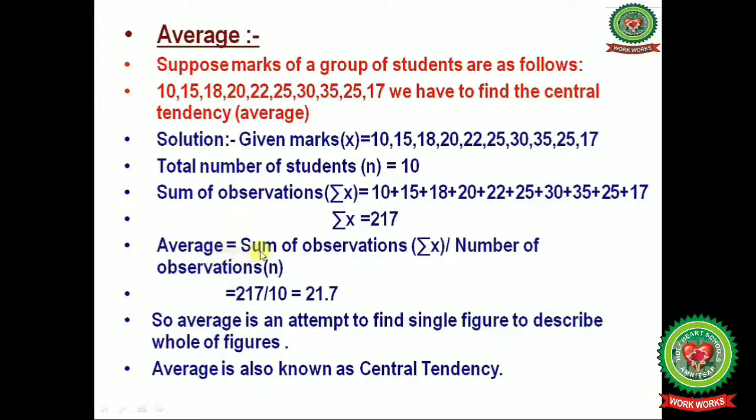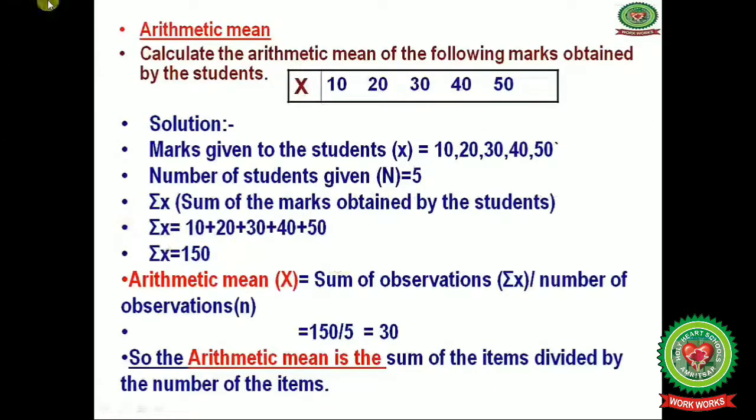Now average, it is equals to summation x divided by n. Here summation x is the sum of observations and small n is the number of observations. Now fill the values, that is summation x 217 and small n, that is 10. You will get 21.7. So average is an attempt to find single figure to describe whole of figures. Average is also known as central tendency. Next one is arithmetic mean.